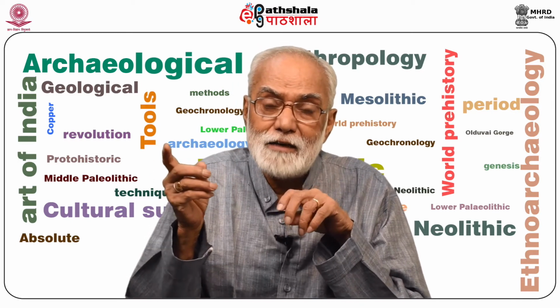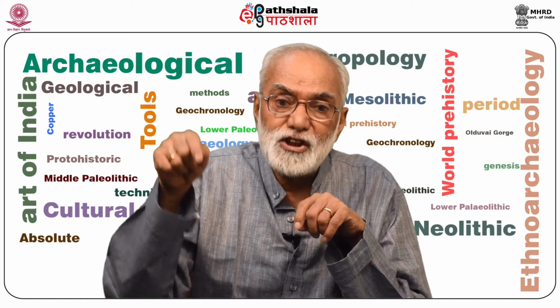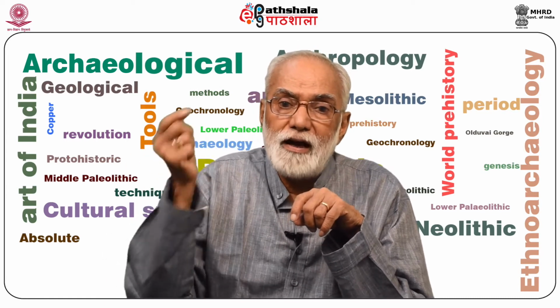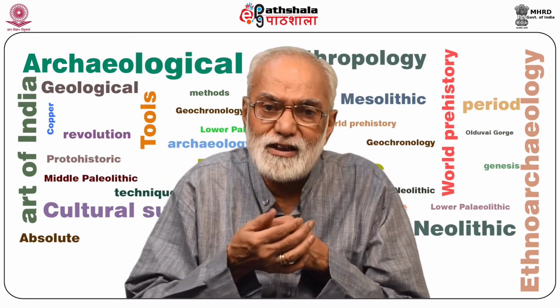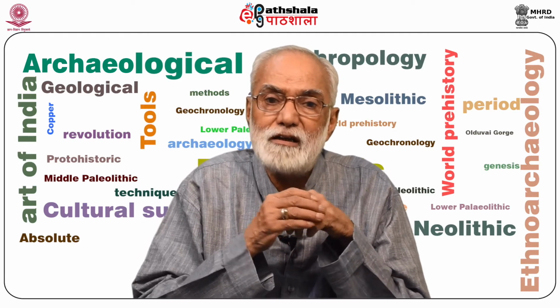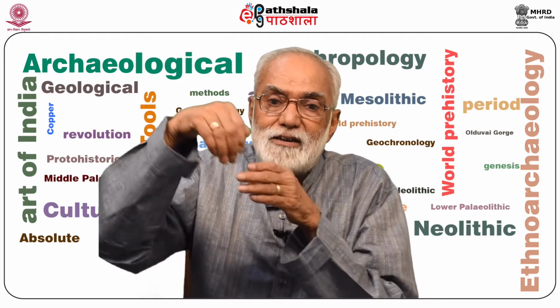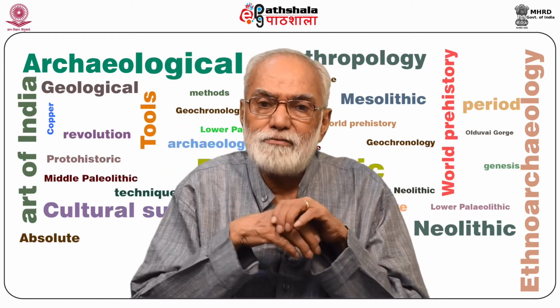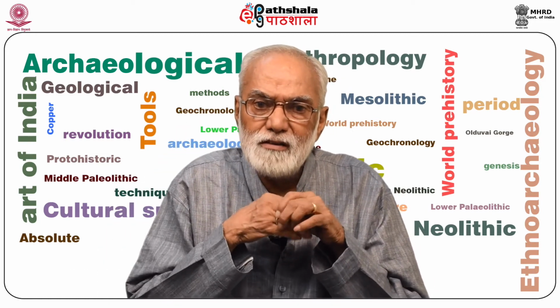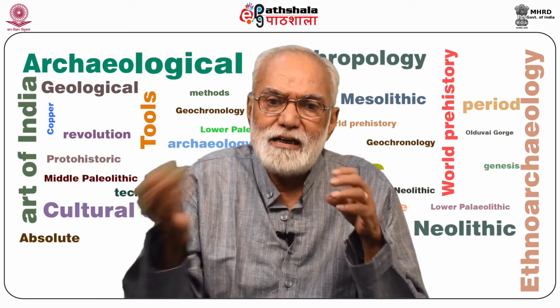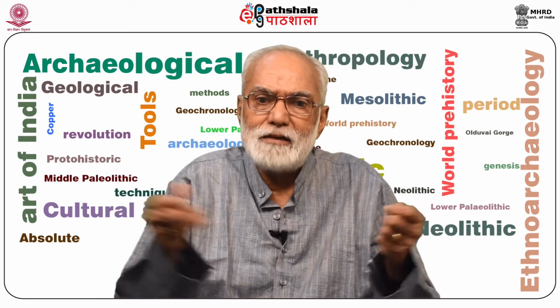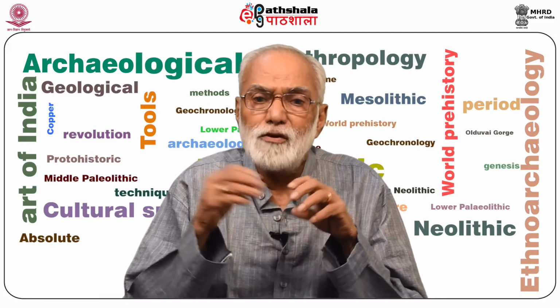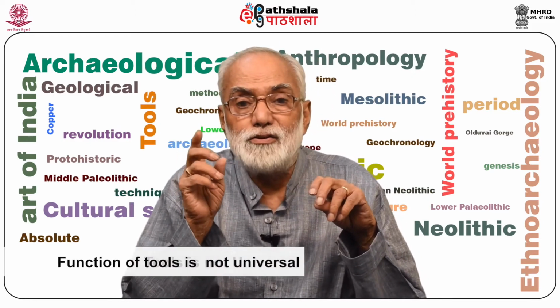So you can't link them either as plow share or plow shoe or as a Celt used to cut trees. They seem to be small little pieces attached in the form of a hoe to clear the topsoil for jhum cultivation, for burning forest slopes and then creating multiple crops and so on. So the function of the tools is also not universal.